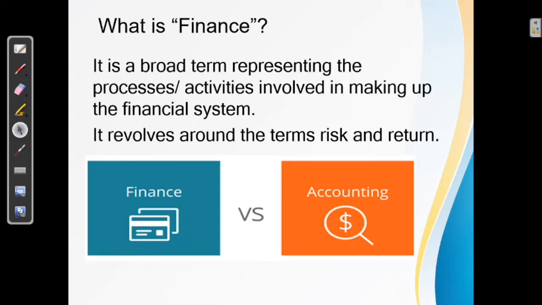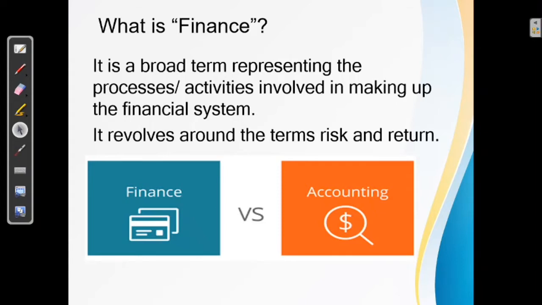It can be lending, borrowing, investing, budgeting, saving, forecasting. Any activities related to money are represented by the term finance, and that is why they are called financial activities, right? Basically any activities which come under financial management, it can be even hedging. Any basic transactions in financial management are represented by the term finance, and it has a broad context, and that is why it is differentiated from accounting. That's why I have given that diagram below saying finance versus accounting, because finance is a broader term.